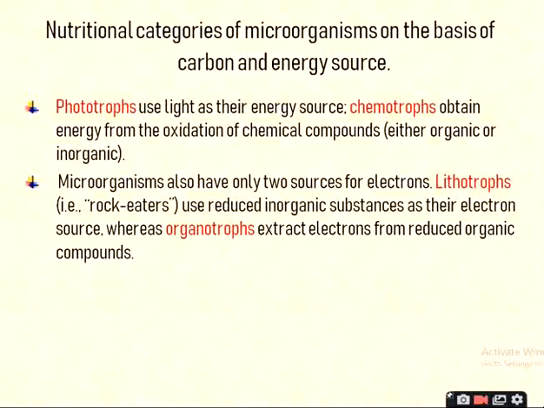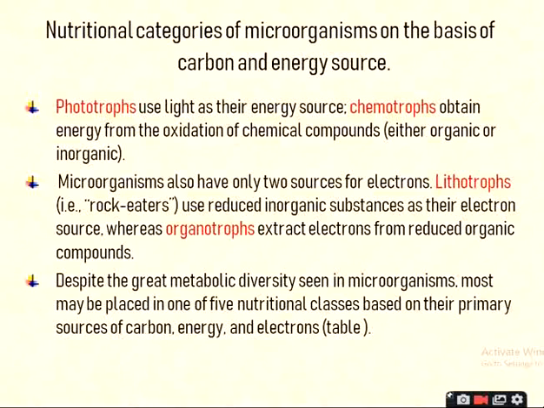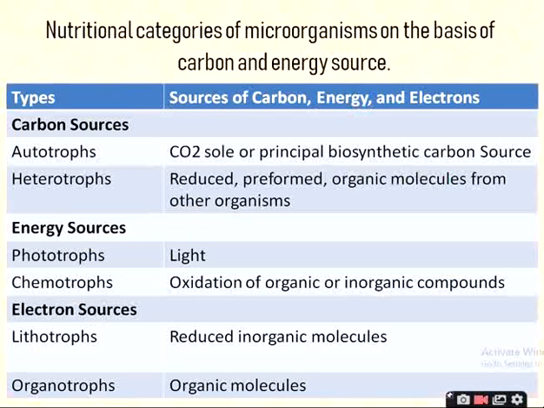Despite the great metabolic diversity seen in microorganisms, most may be placed in one of 5 nutritional classes based on their primary source of carbon, energy and electron, which is shown in the table. Okay, the majority of the microorganisms thus far studied are photolithotrophs. Now these are the nutritional categories of microorganisms on the basis of carbon and energy source.